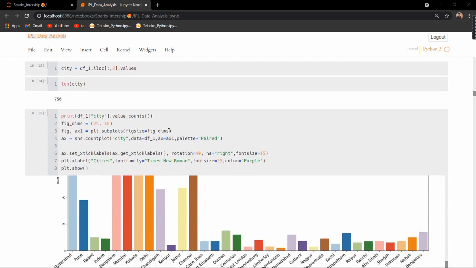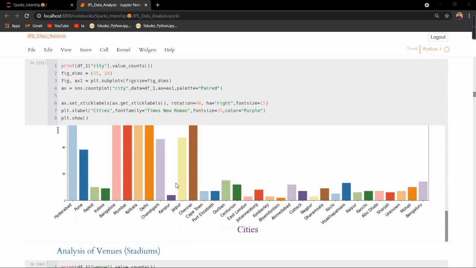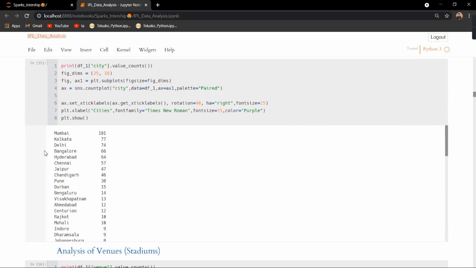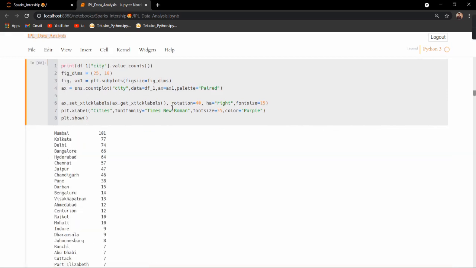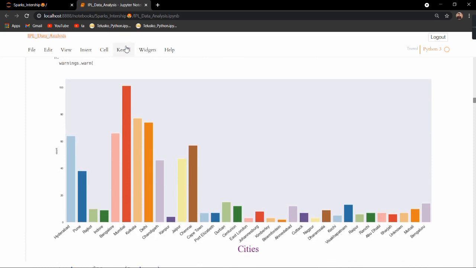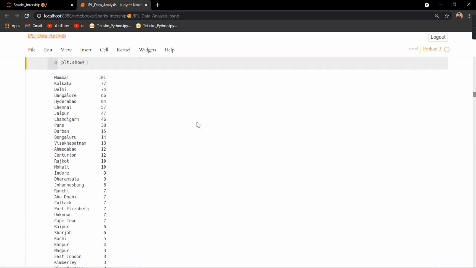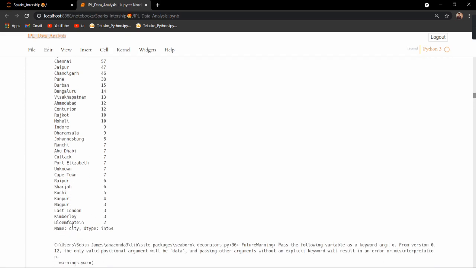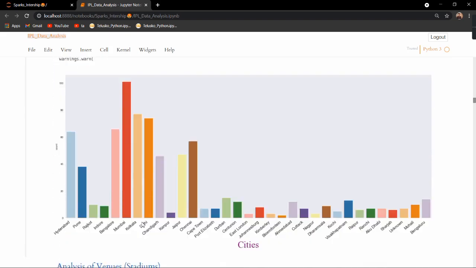Then coming to the first graph. First, I analyzed the cities. The city where most games were played was Mumbai, followed by Kolkata, Delhi, etc. Mumbai had the highest value of hosting games. The least was by Fontaine, because it's outside the country.